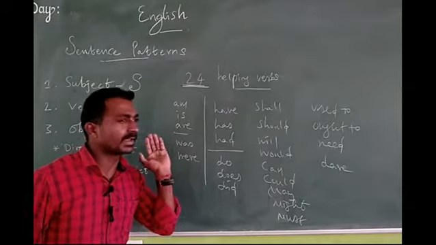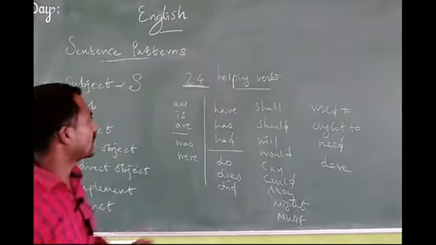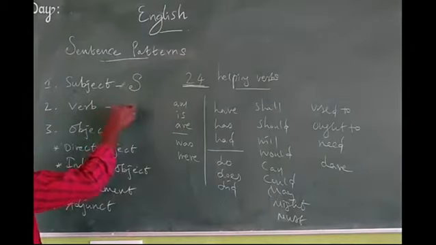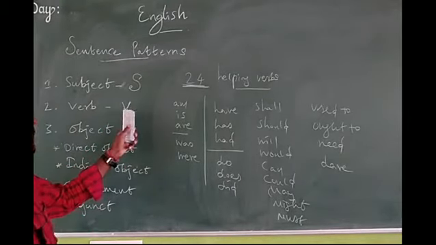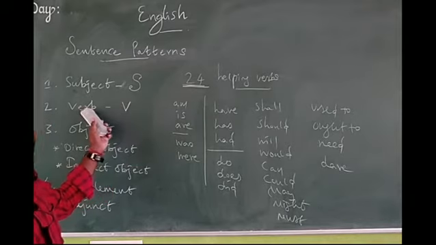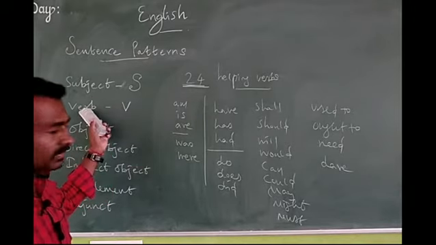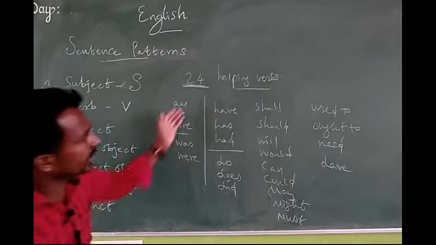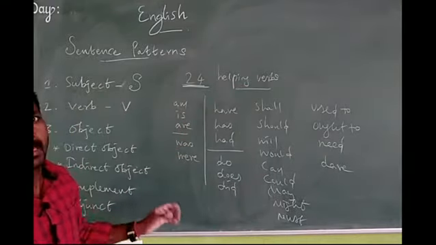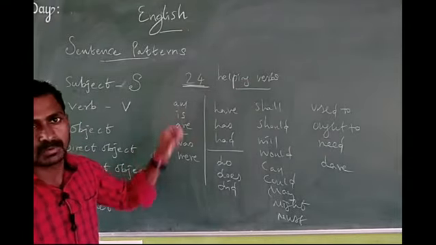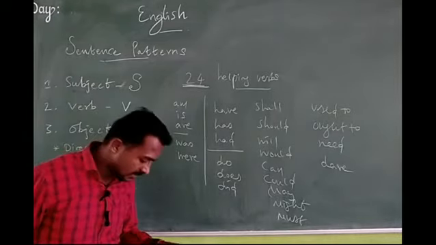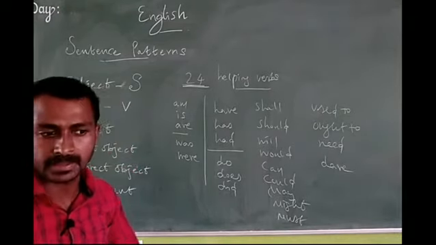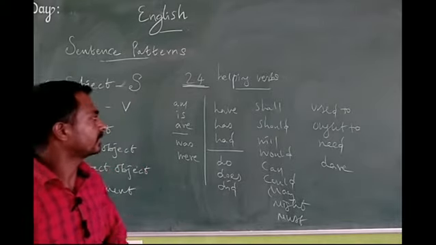So we can easily identify it, just mark it. We have to write it in capital letter V. V refers to the word verb. So here I have written the helping verbs. See, while I am writing important things on the board, please write them in your classwork notebook, because in the next class I will ask a few questions from this area. Just a reminder.